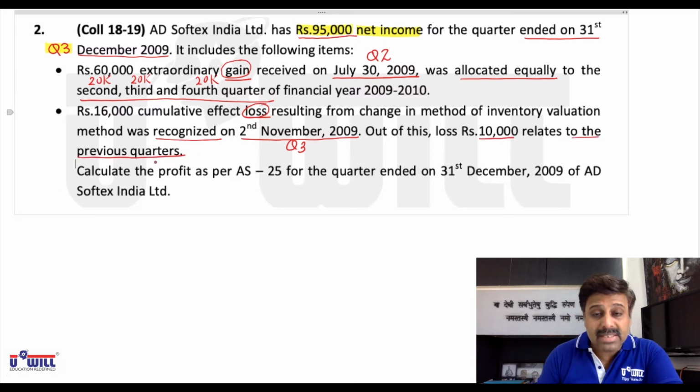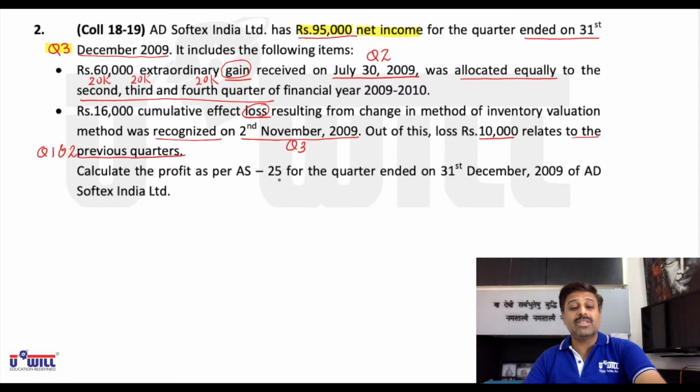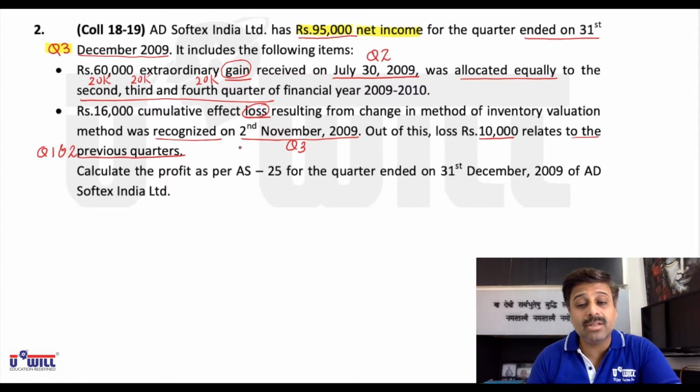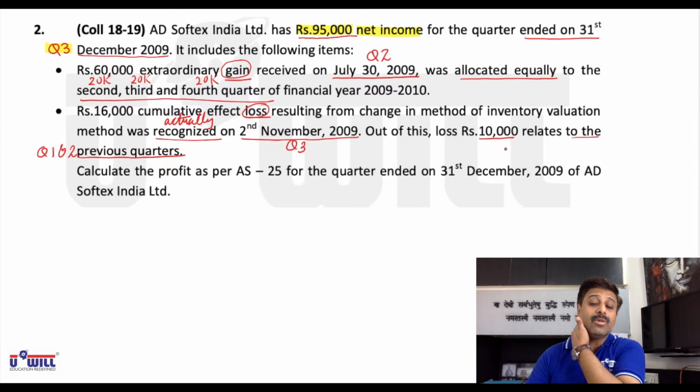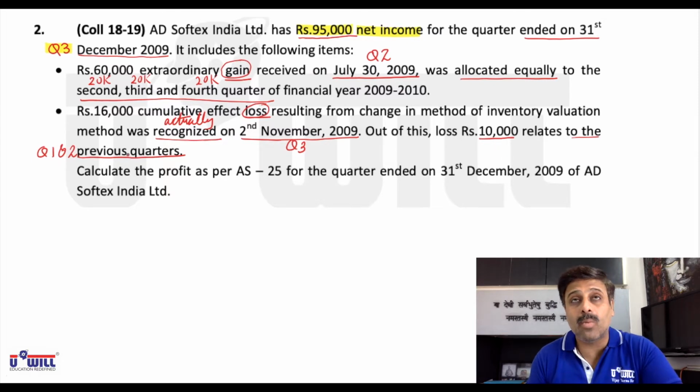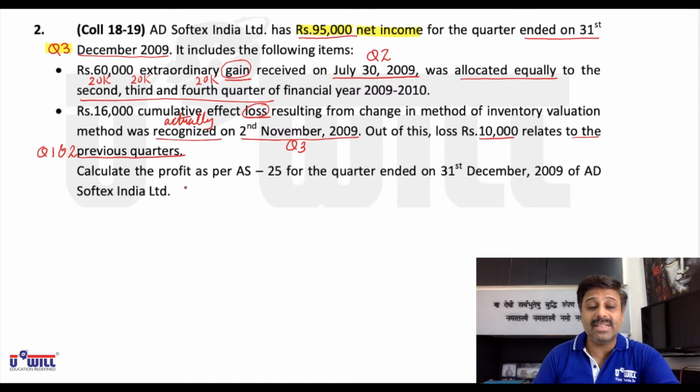Previous quarters means this is in quarter 3, so it relates to previous quarters, means it relates to quarters 1 and 2. So, recognize means the company has actually taken it in quarter 3, whereas the 10,000 relates to quarters 1 and 2. So, what is to be done, we will see in detail.